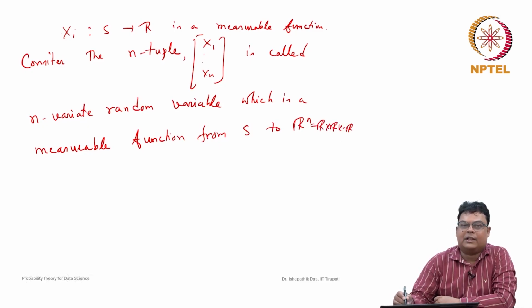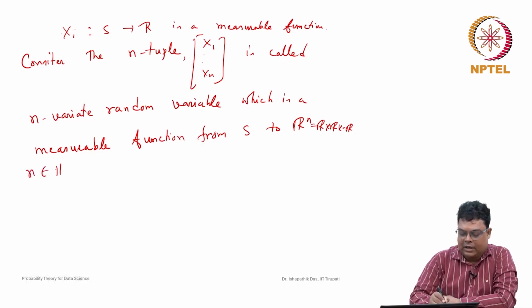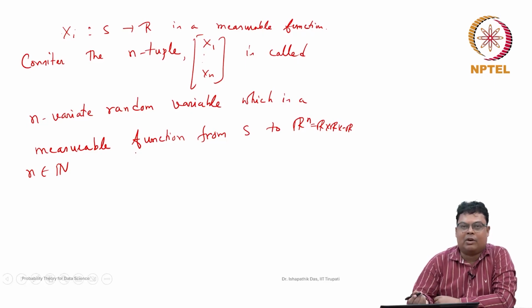So it is an extension of R², where n is a natural number. n can be 1, 2, 3. If it is 1, then it is nothing but a single random variable. For 2, it is a bivariate random variable, and for 3, a trivariate random variable. For any n, it is an n-variate random variable, defined as we just now told.